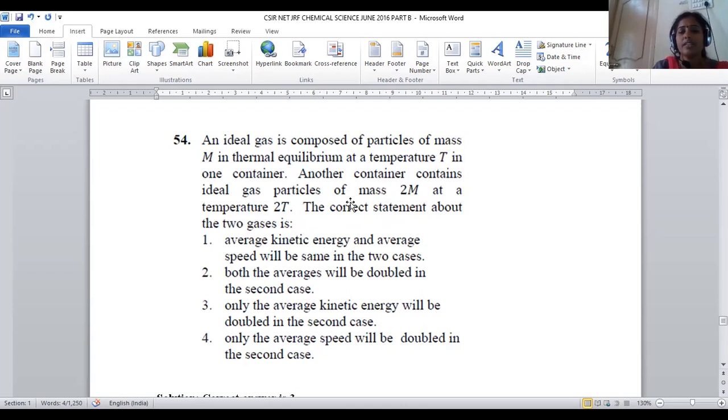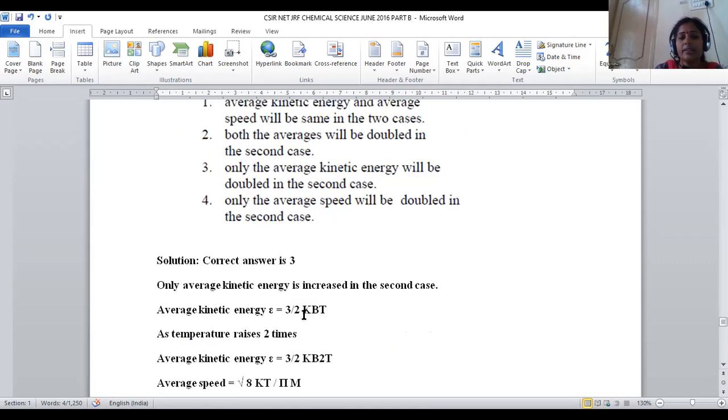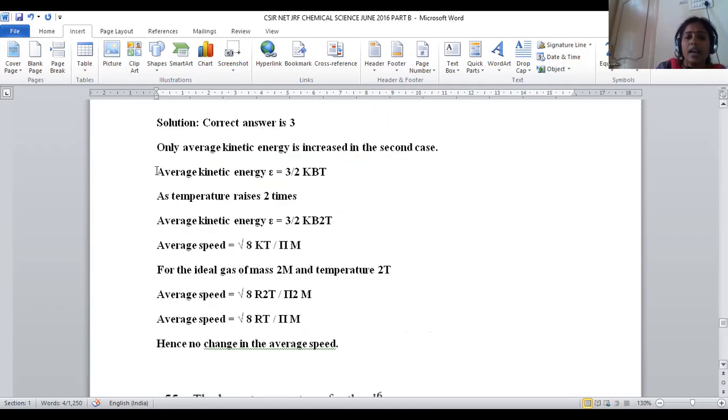For this kind of 2 systems, which is the correct statement we have to predict. For that purpose, the average kinetic energy formula is given as epsilon equal to 3/2 kBT. By raising the temperature 2 times, it becomes epsilon equal to 3/2 kB 2T. Temperature is raised 2 times, hence we are multiplying with 2.